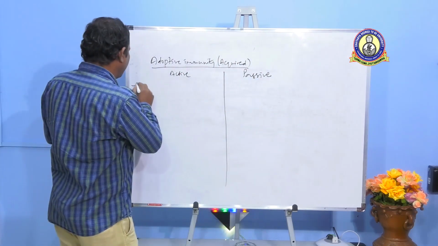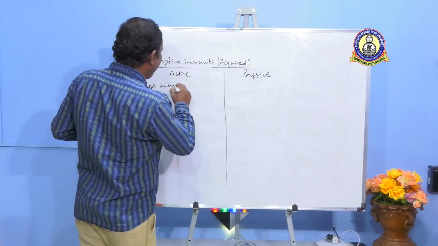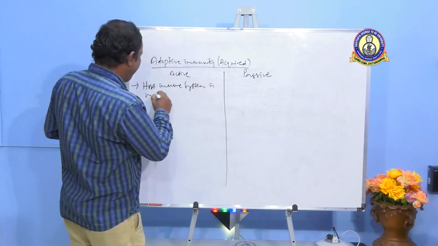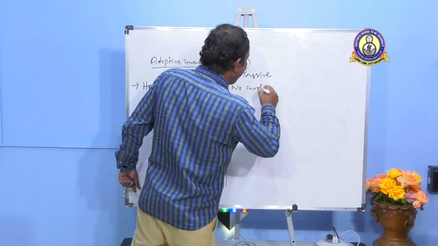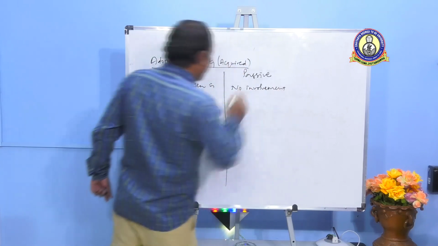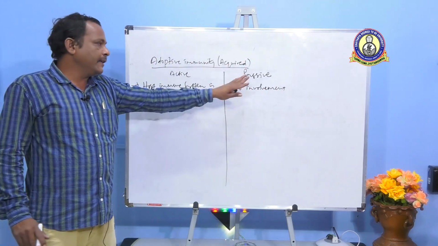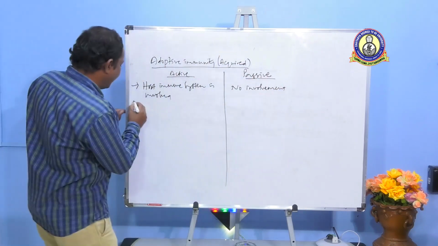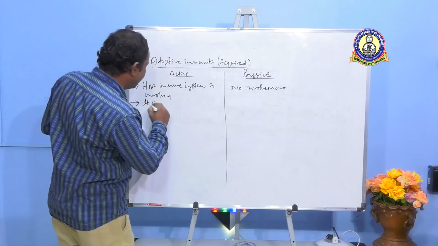The first difference is whether the host immune system is involved. If there is no involvement, the host immune system will not be involved in this particular thing, that is called passive. If it is involved, it is called active. And the second basic difference is that it starts with a lag phase.